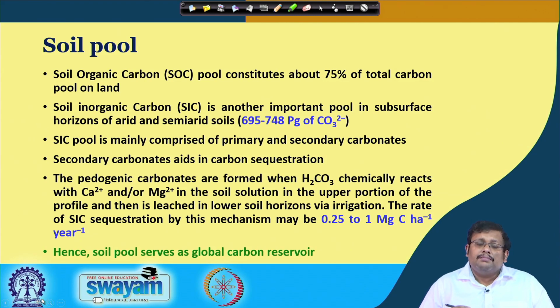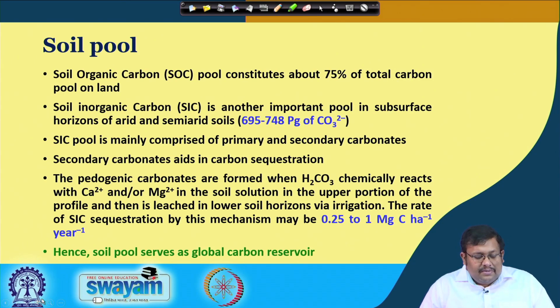So, in the last lecture we stopped while discussing different pools of the global carbon cycle, and we started talking about the soil pool. As you know, the soil organic carbon or SOC pool constitutes about 75% of the total carbon pool on land, and soil inorganic carbon, that is SIC, is another important pool in subsurface horizons of arid and semi-arid soils, which contains 695 to 748 pentagrams of carbonate.